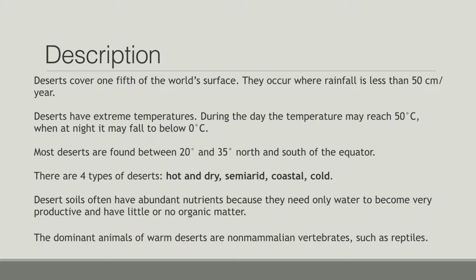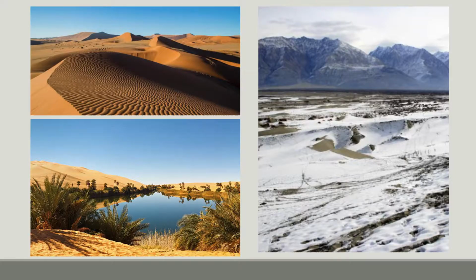Deserts cover a major part of the world's surface, roughly one-fifth. They occur when rainfall is less than 30 centimeters a year. Deserts are part of a wider range of dry lands. The temperatures can vary anywhere between 50 degrees Celsius during the day and below zero during the night. The soil in deserts has a lot of nutrients, but is low on organic matter. Because of all these extreme conditions, the dominant animals are reptiles, which are cold-blooded.